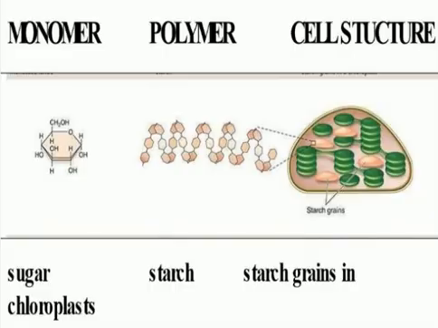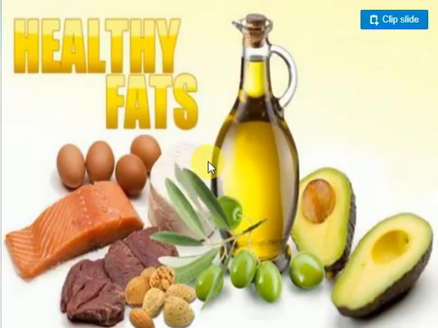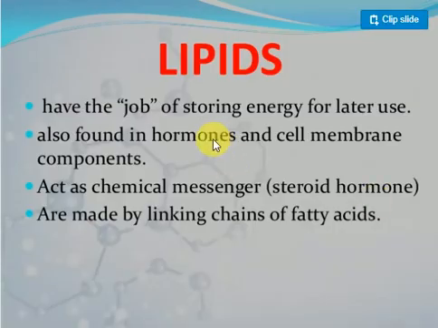Look at it. Go for the next one, which is healthy fat. Here we are also using some fats. Some people like chicken more. Okay, eggs are also there, and some peanuts also. So we discuss here some healthy fats. Lipids are there, no? Generally they have the job of storing energy. Lipids store a larger amount of energy for later use, and are also found in hormones and as a cell membrane component.